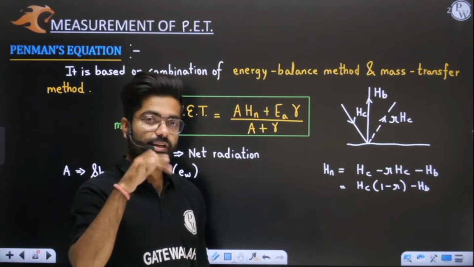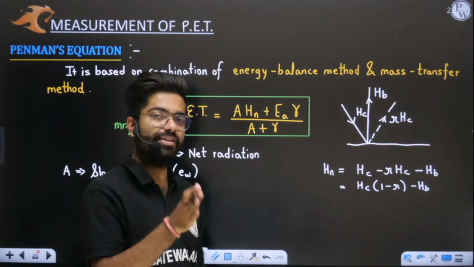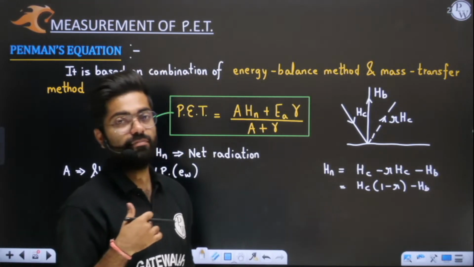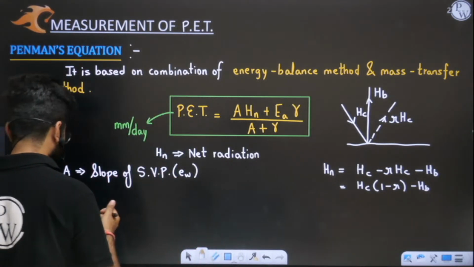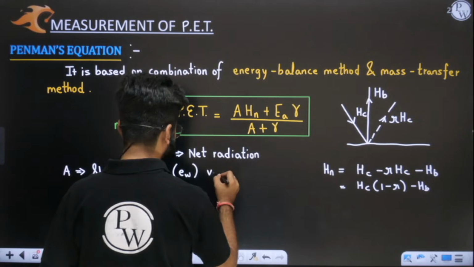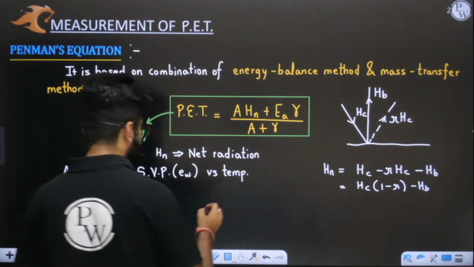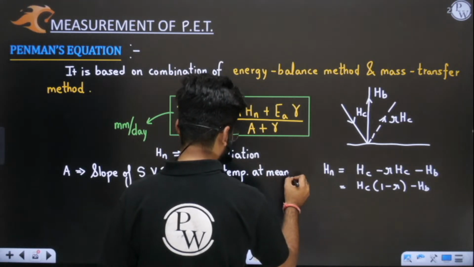When your atmosphere is fully saturated with vapors, whatever pressure is applied by those vapors is known as saturation vapor pressure. It is the maximum moisture holding capacity of your atmosphere. So A is the slope of saturation vapor pressure versus temperature at mean air temperature.